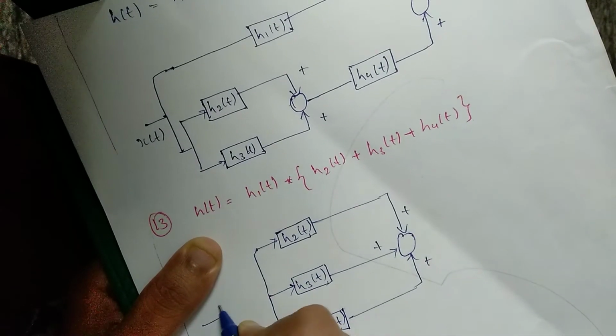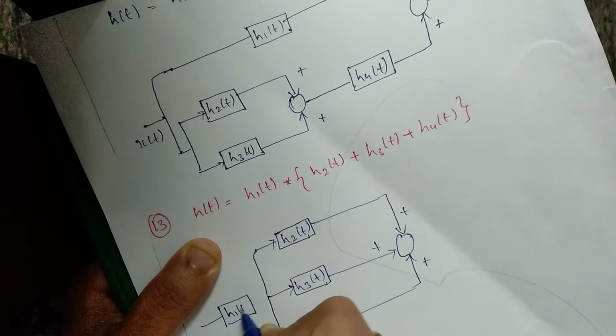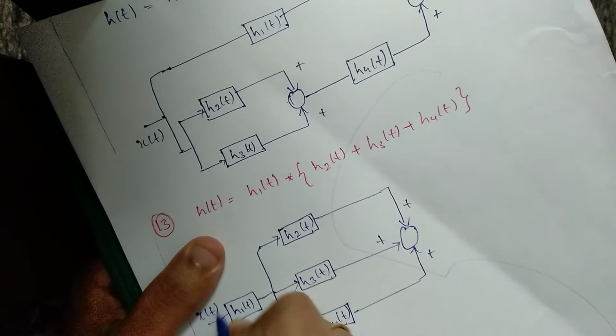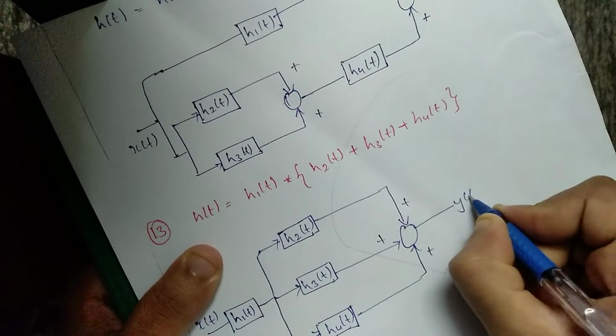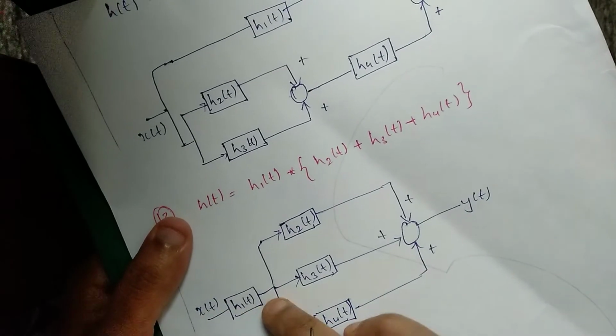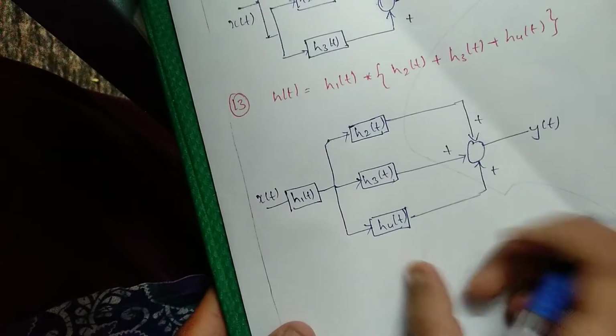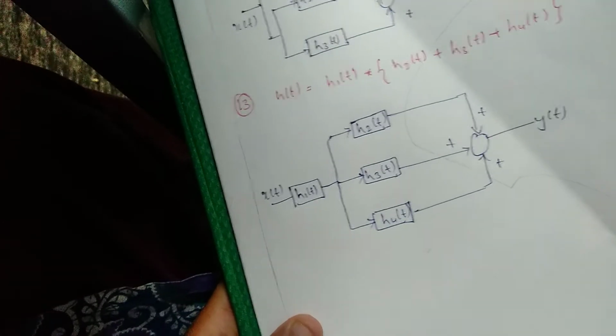I am writing it here. That is h1 of t. Now convolution. This input is x of t, this output is y of t. So h1 of t convolution with all these three. This is how you can write it. One more problem. Let us see one more.